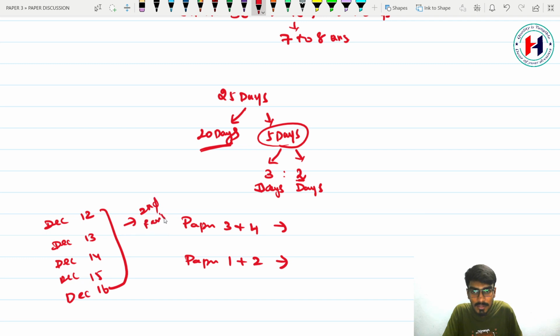So in this last revision plan, suppose you have third and fourth papers, business mathematics and management. If you need some more extra time, give 12, 13 and 14. Or if you need only 2 days, give 12 and 13. For paper 1 and paper 2, that is business law and communication, and financial accounting and cost accounting, if you need more time, you will give 14, 15 and 16.